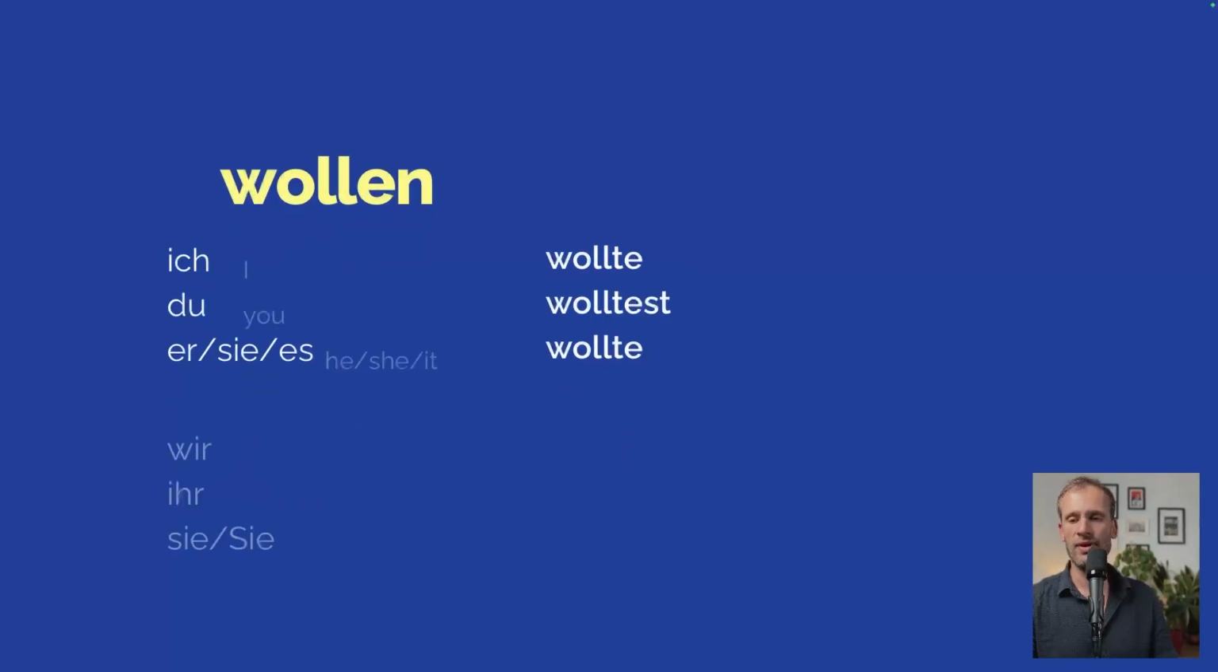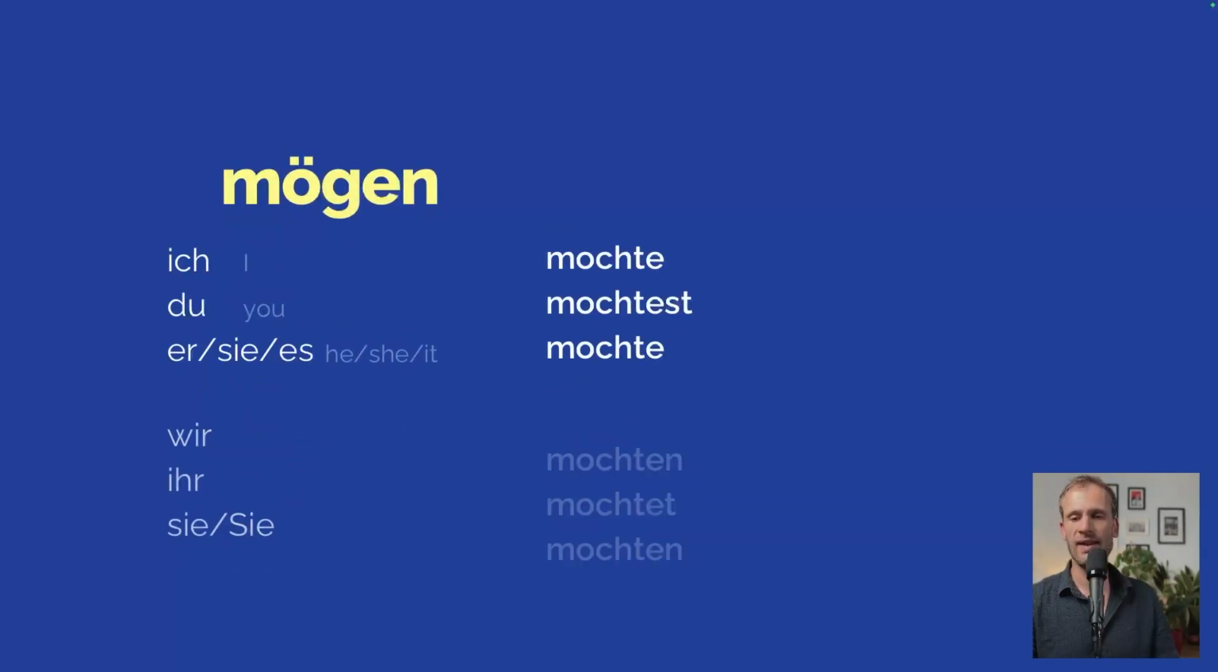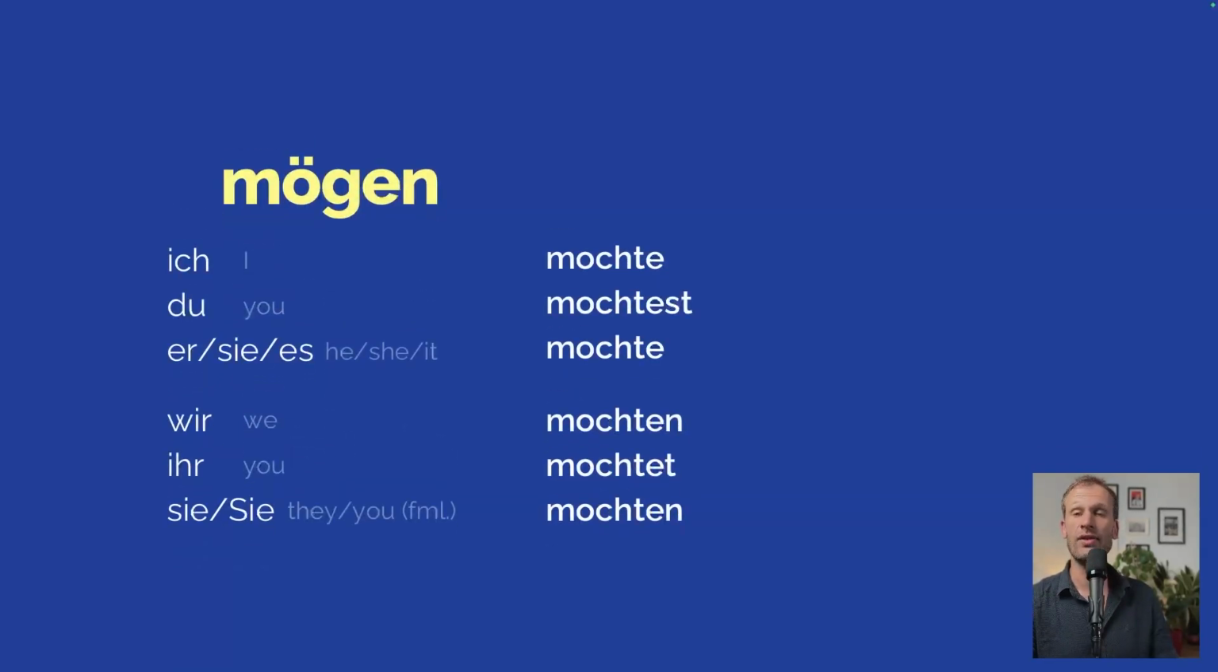Let's move on now to the next one, which is wollen, want. Ich wollte, du wolltest, sie, es wollte. Wir wollten, ihr wolltet, sie wollten. Great. The next one is mögen, to like. It shows preference. Ich mochte, like I used to like this, but maybe now I don't like it anymore. Ich mochte, du mochtest, sie, es mochte. Wir mochten, ihr mochtet, sie mochten.